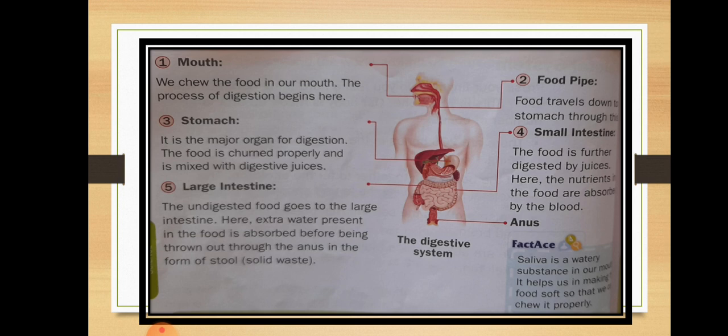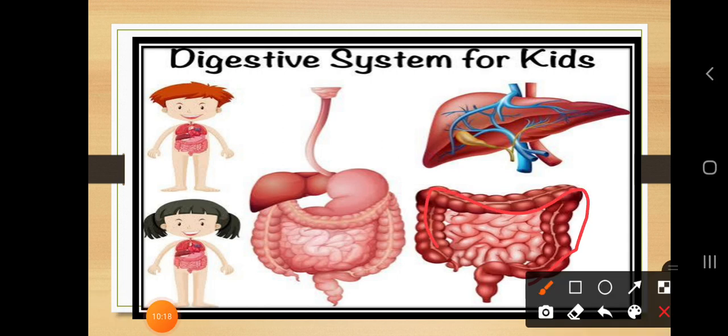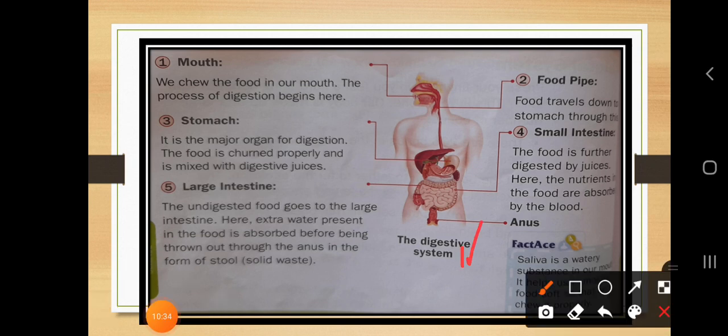the large intestine. Okay, so you may see here, this is the large intestine. So in our body, this is the large intestine, this is the small intestine. When the food is complete, the undigested food will go to the large intestine. Then later on, the undigested food will go out of our body through the anus. So this is one of the processes of the digestive system.